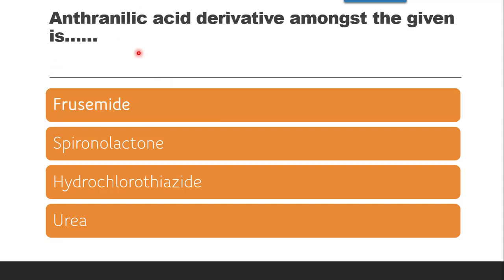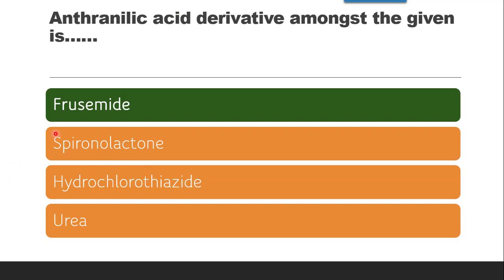Next question is, anthranilic acid derivative amongst the given is dash. Whether it's furosemide, spironolactone, hydrochlorothiazide or thiourea, the correct answer is furosemide. Anthranilic acid, that is benzene ring, NH2 and COOH.